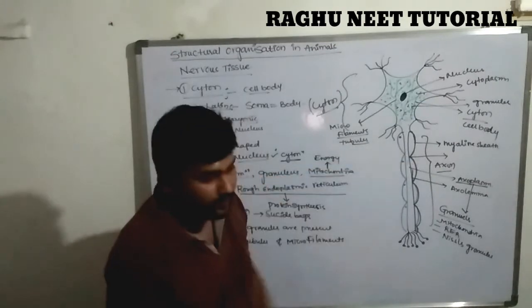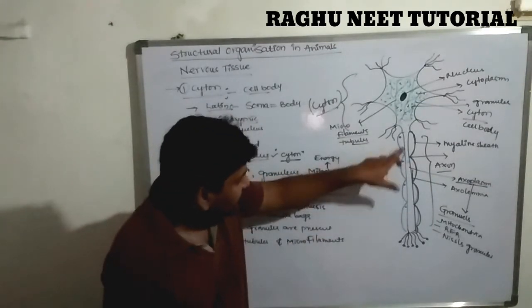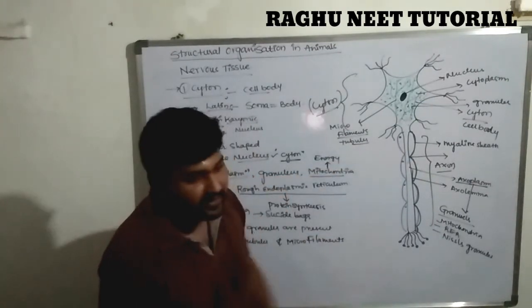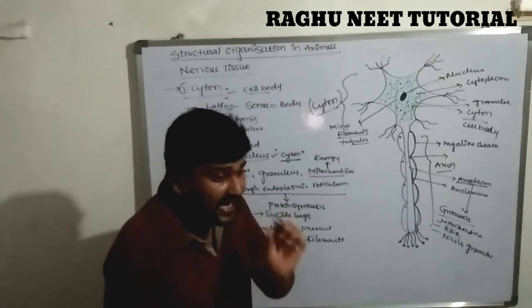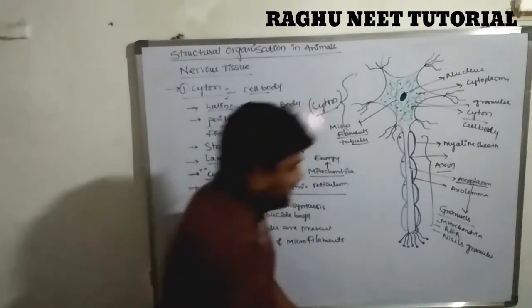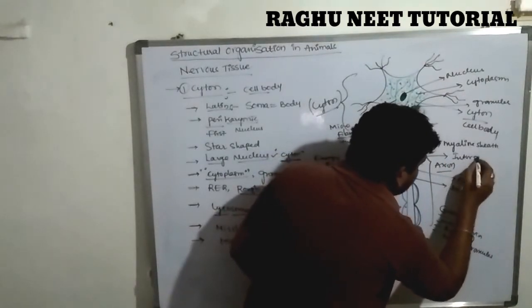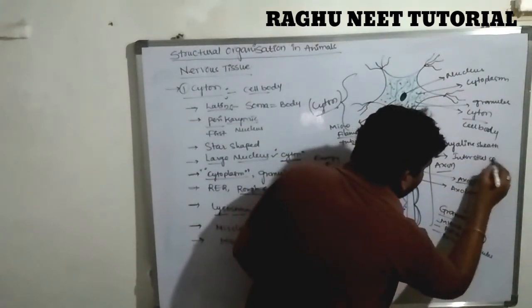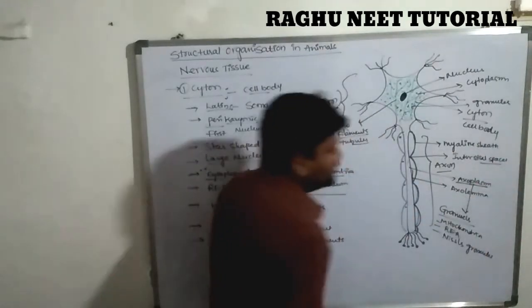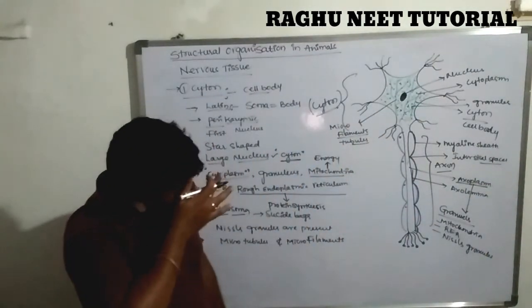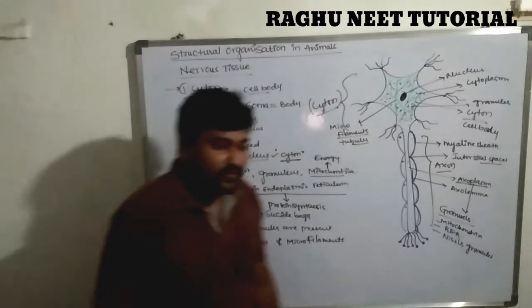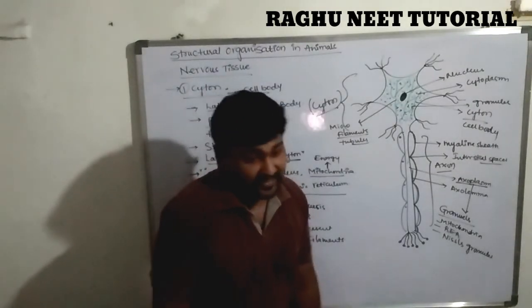In between the myelin sheath segments there is an interstitial space. What is the importance of the interstitial space? It is useful for the conducting of the impulse.